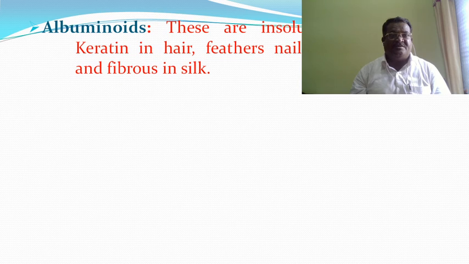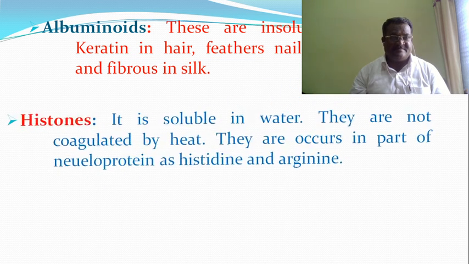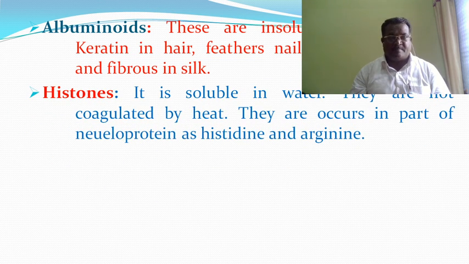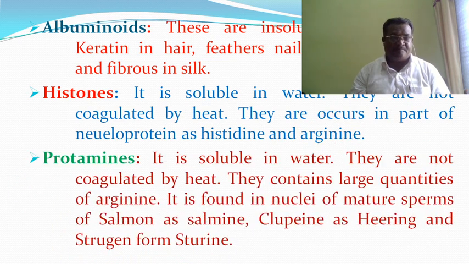Then albuminoids. These are insoluble in water. Examples are keratin in hairs, feathers, nails, horns, the skin, bones, and the fibroin in silk. Then histones. They are soluble in water. They are not coagulated by heat. They occur as part of nucleoprotein, as histidine and arginine.